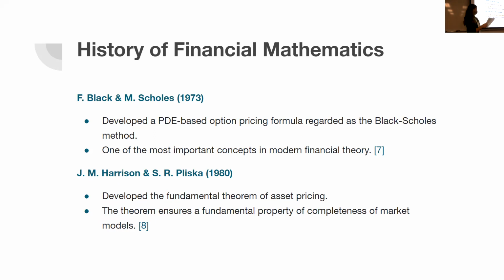And finally, we have Michael Harrison and Stanley Pliska. They developed the fundamental theorem of asset pricing, which ensures the completeness of the market. This is one of the main pillars of financial mathematics, and in fact, it's crucial to the Black-Scholes model. There are also many other people who contributed to financial mathematics, but for the sake of time, I'm going to have to omit them.